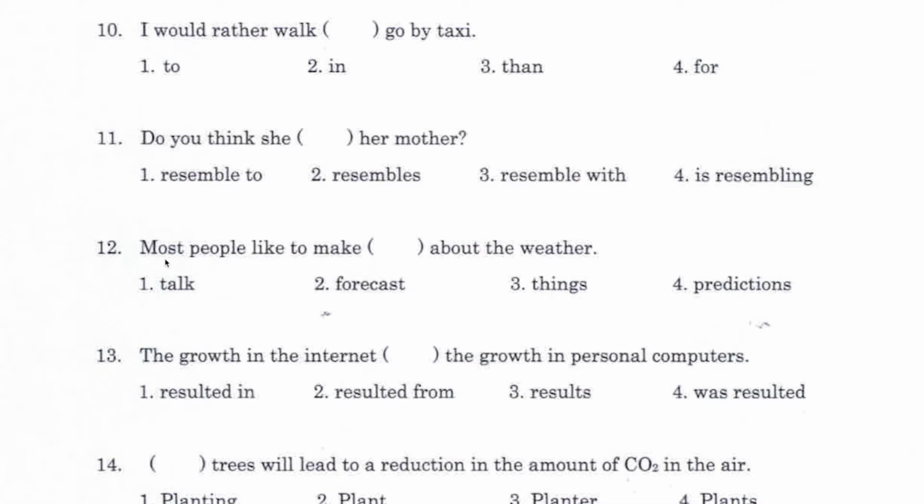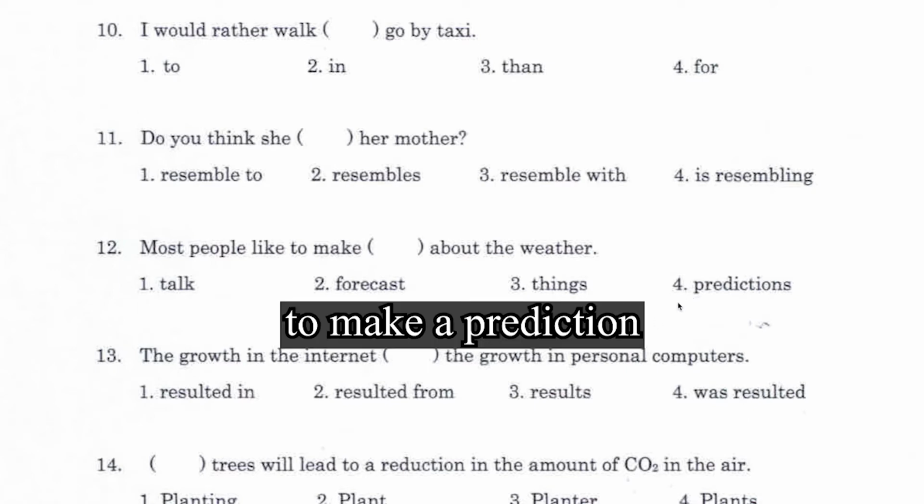Number 12, most people like to make, talk, forecast, things, predictions. Since we are talking about the weather, I would say it's either number 2 or number 4, and we tend to say make a prediction, so I would go with number 4, make predictions.